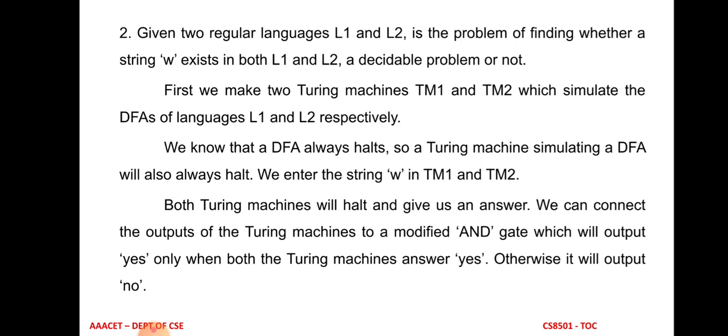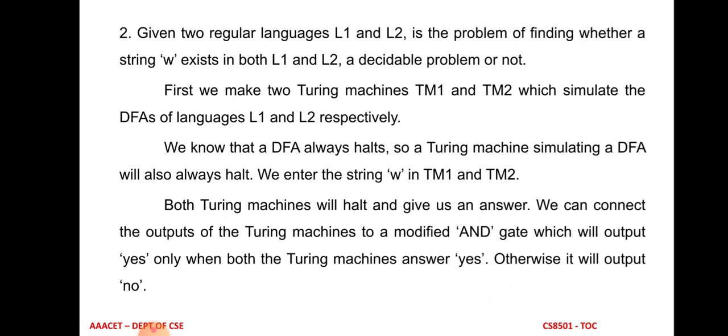The reason we are using an AND gate or AND operator is that we have to check whether the input string is accepted by both L1 and L2. The concept of "both" is why we use the AND operator here. For an AND operator, if both inputs are yes, then the AND operation gives yes. If any one of the inputs is no, then the output is also no.